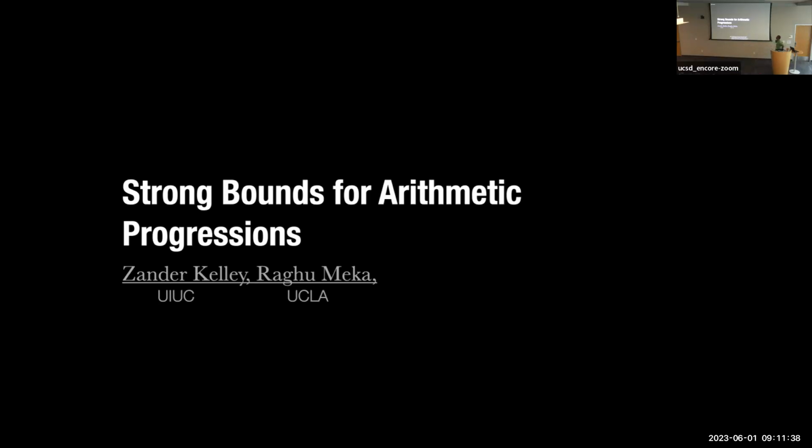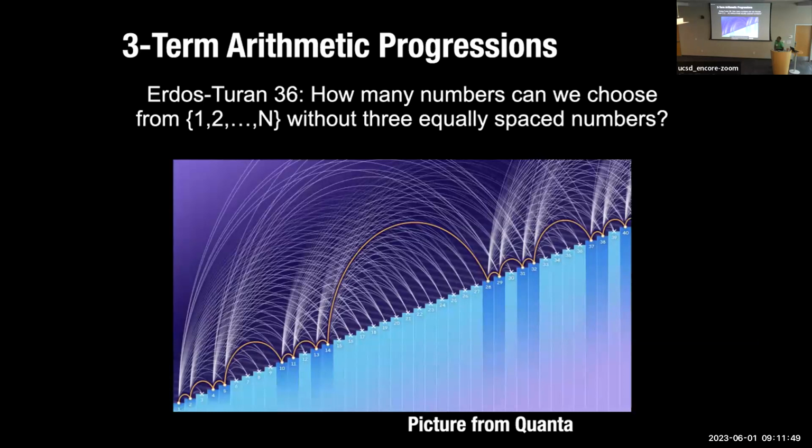with Xander Kelly from UC, and this is on strong bounds for arithmetic progressions, but at the core, it's a question about finding structure in dense subsets of integers. So the problem that we study is this old one due to Erdős and Turán, who asked this question in 1936.